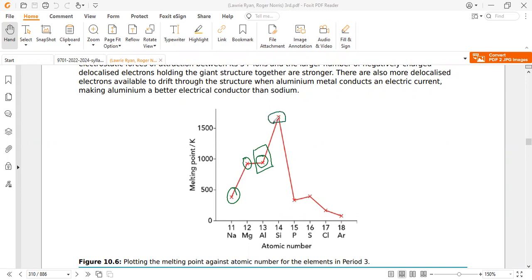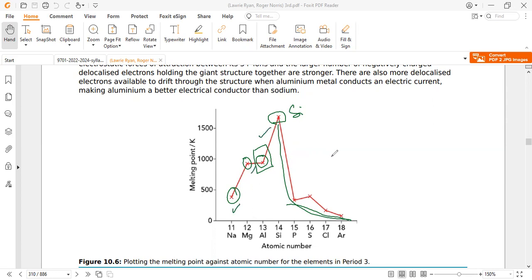While silicon and the other elements are classified as non-metals. Silicon somehow shows some metallic behavior, but it is not significantly metallic. They have no delocalized electrons, or very few in the case of silicon. So silicon shows very little conduction. So conduction is greater in sodium, then magnesium, and then aluminum has the highest conduction.